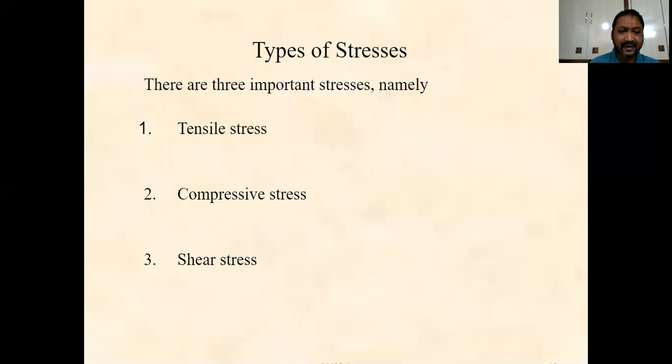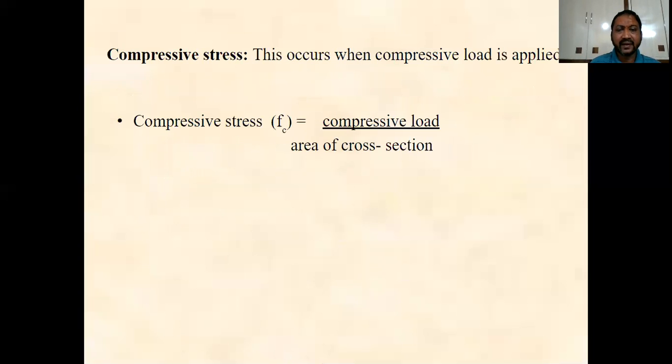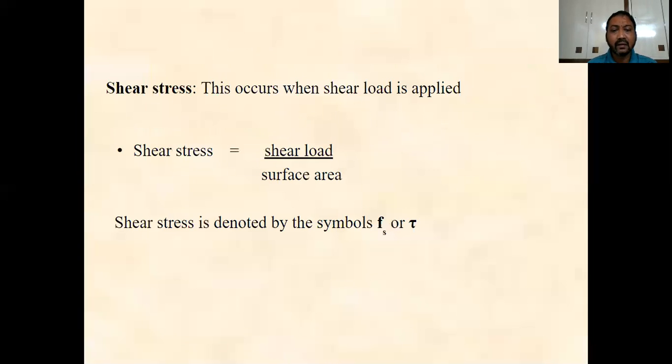Here the stresses are generally three types, that is the tensile stress, compressive stress, and shear stress. Here tensile stress is equal to the tensile load by area, compressive stress is equal to compressive load by area, and shear stress is equal to shear load by area.